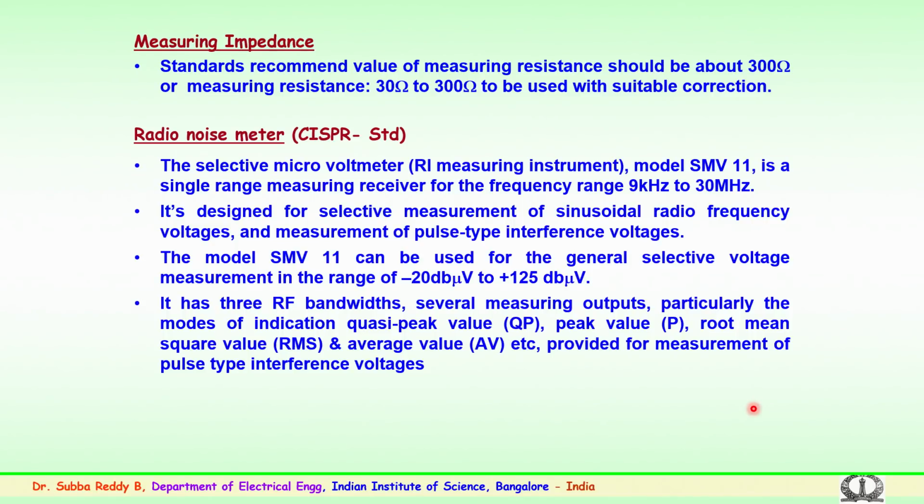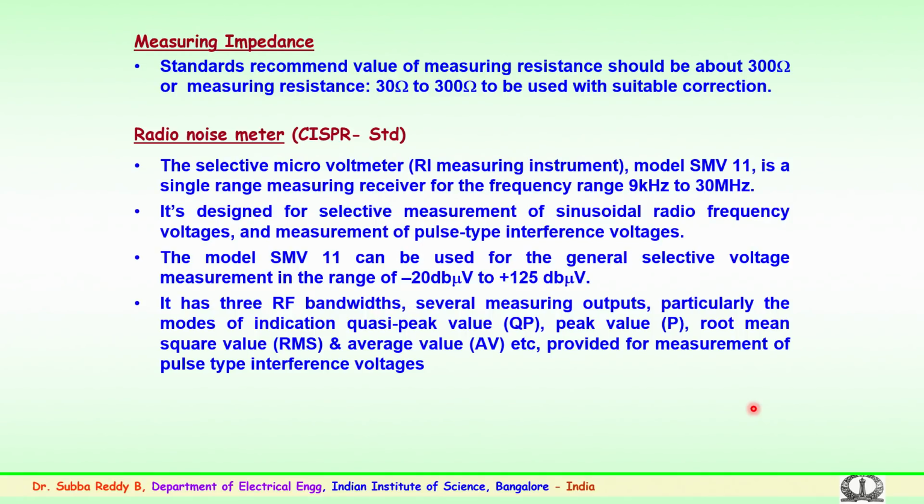It has a selective measurement range of minus 20 dB microvolts to plus 125 dB microvolts, and you can measure as per the standard specifications. It also has an option of 3 radio frequency bandwidths, and several measuring outputs, particularly the modes of indication like the peak value, the quasi peak value, root mean square (RMS) value, and also the average value.